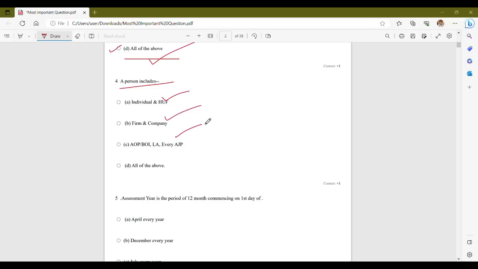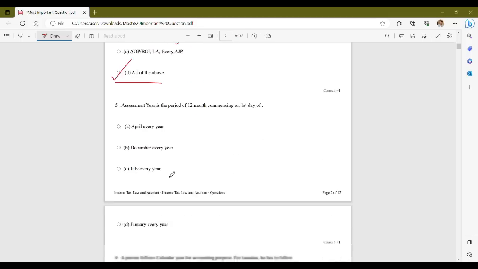Therefore, the term person in the context of Income Tax Act includes individuals, HUFs, firms, companies, AOPs, BOIs, local authorities, and every AJP. Hence, the option D, that is all of the above, is the correct answer. So, for question number 4, your correct answer is option D, all of the above.